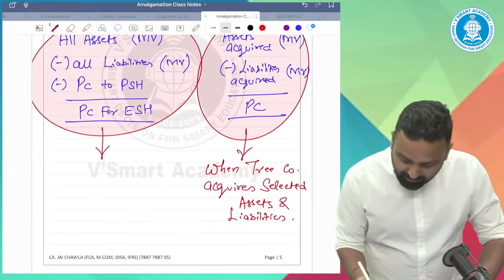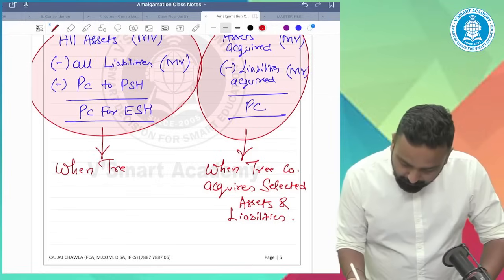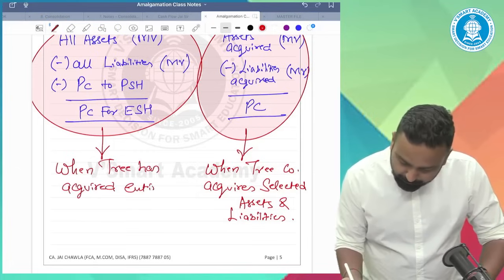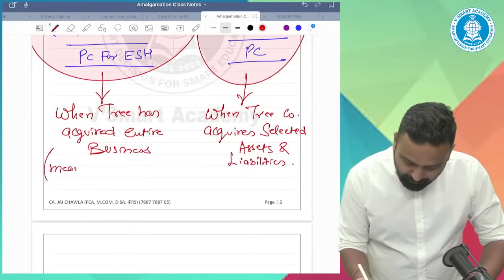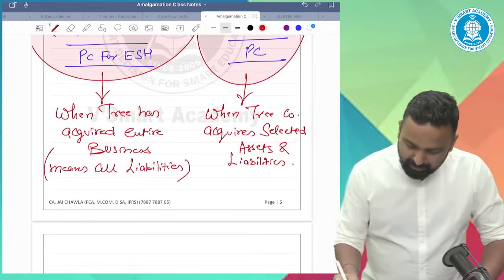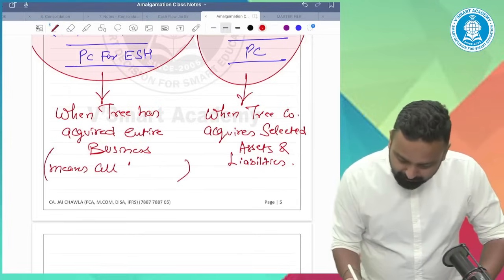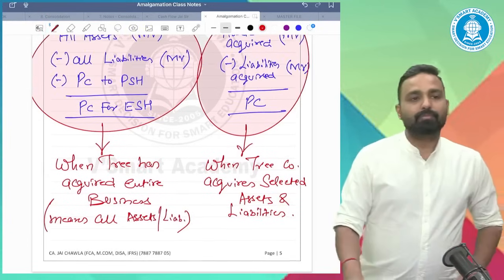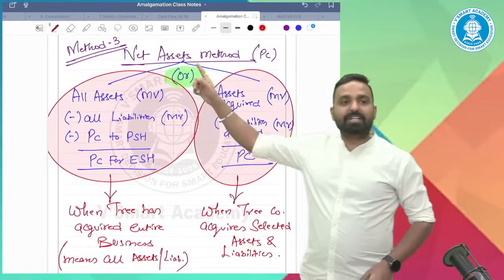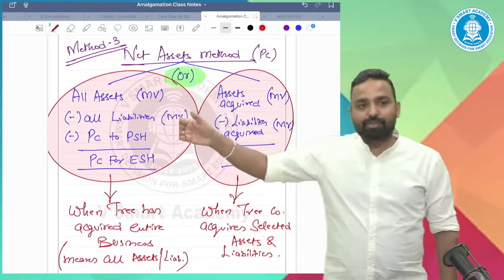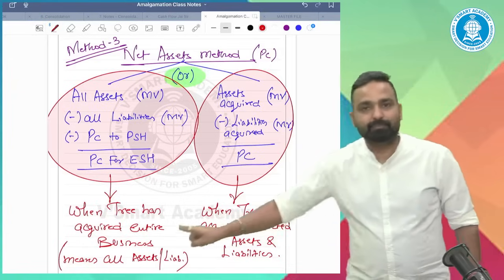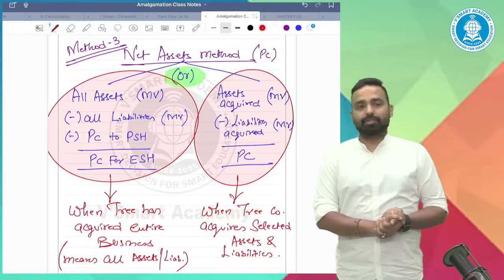We'll apply this method when the transferee has acquired the entire business, means all assets and liabilities. So as far as the net asset method is concerned, apply this or this depending upon the situation.